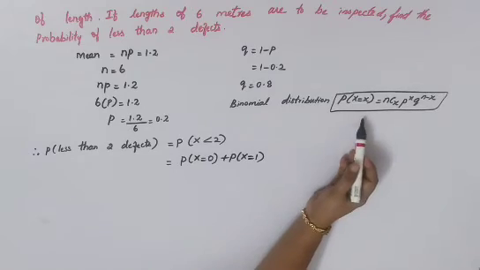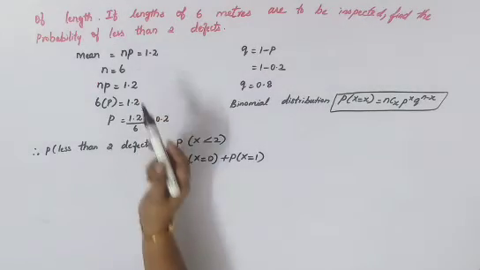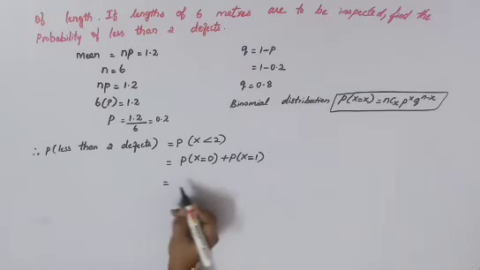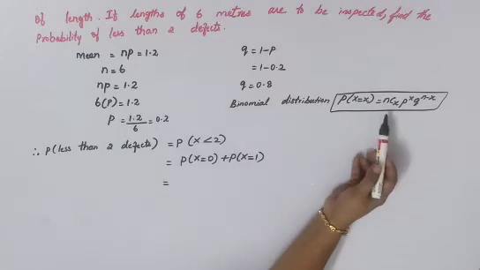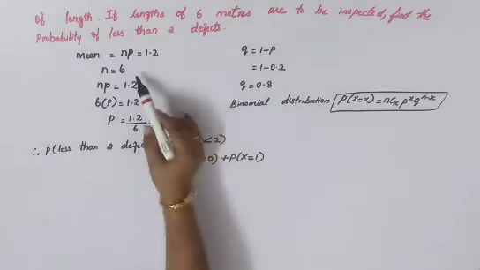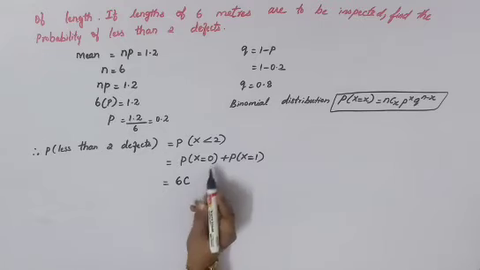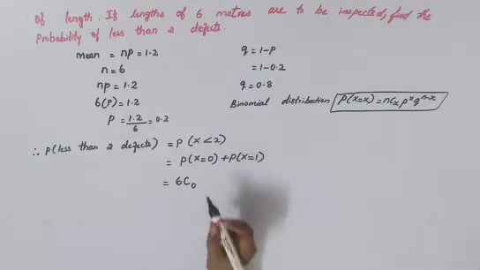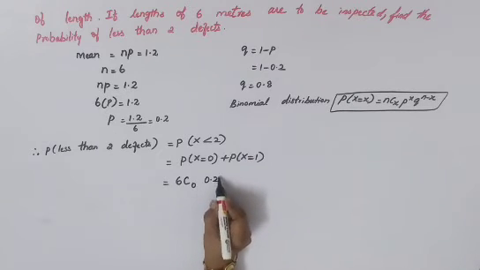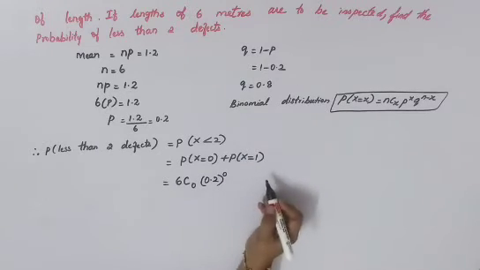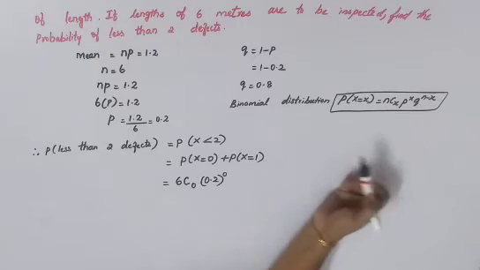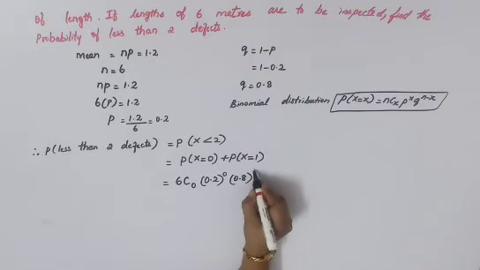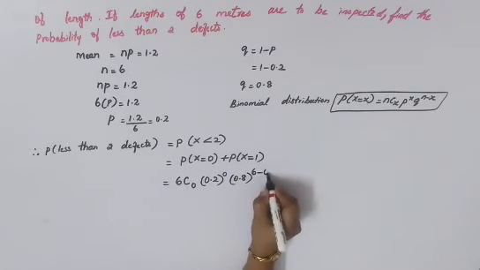Now you'll have to substitute in your binomial distribution. All the values are here. N is here, P is here and Q is here. So you'll have to go to your substitution. So P of X is equal to 0: NCx, N is your 6 here, so 6C0. P power x, so P is here 0.2, so 0.2 power 0. Next is Q power n minus x. So Q is 0.8 power n minus x, N is 6 minus 0.